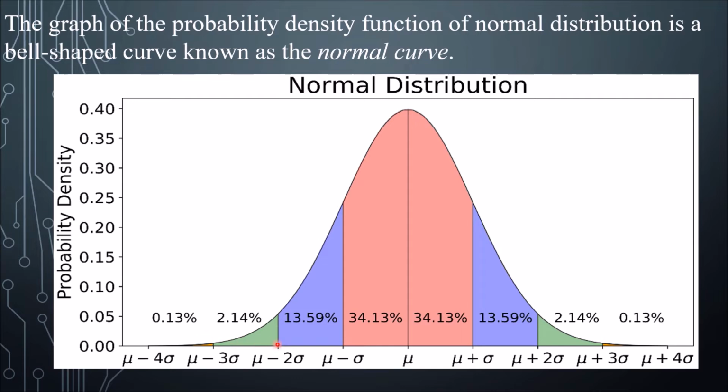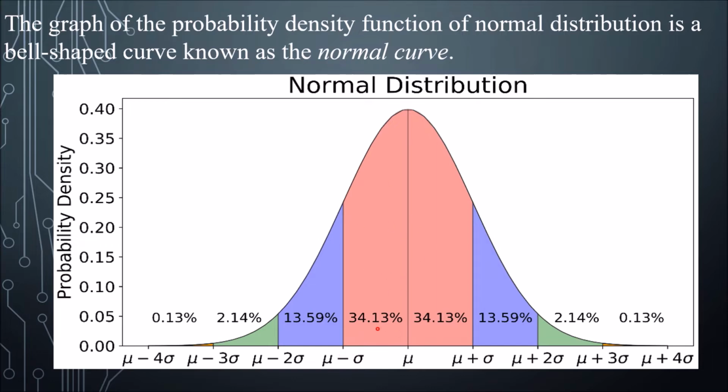Next, the empirical rule for any normally distributed random variable is, number one, approximately 68.26% of all the values of x lie within one standard deviation. So this is one standard deviation from the mean above, and this is one standard deviation from the mean below.